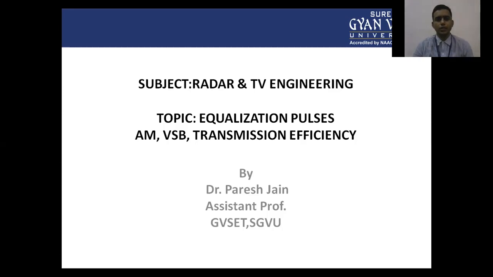Today we are going to discuss equalization pulses and the need for equalization pulses in the TV system, amplitude modulation and vestigial sidebands, transmission efficiency, and channel bandwidth. These are the main topics of this video lecture on radar and TV engineering.